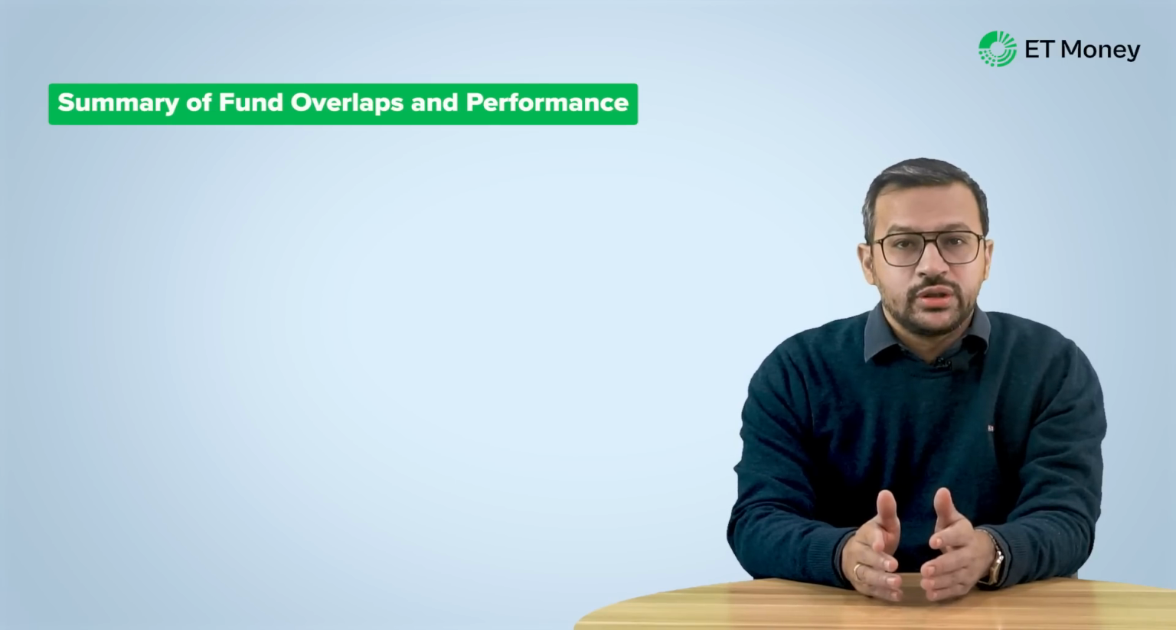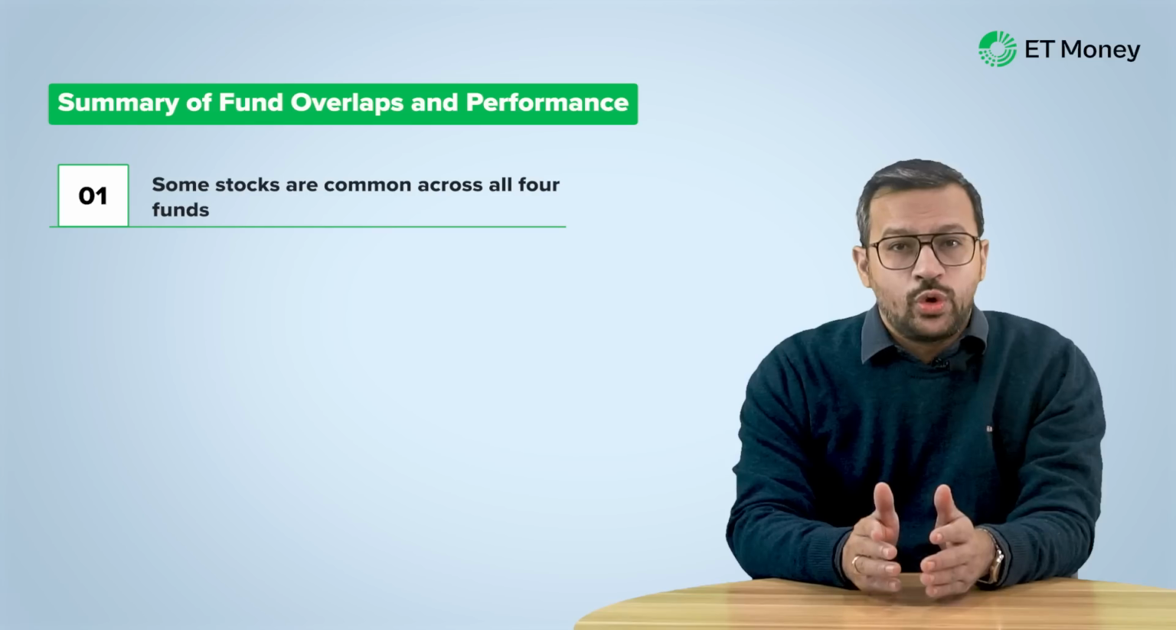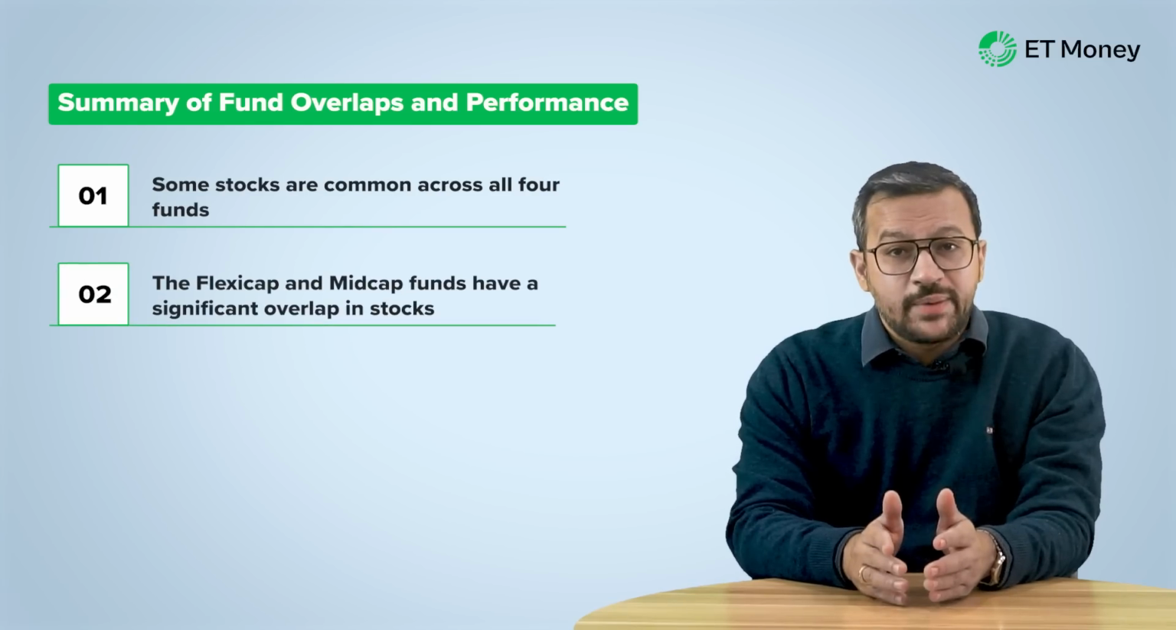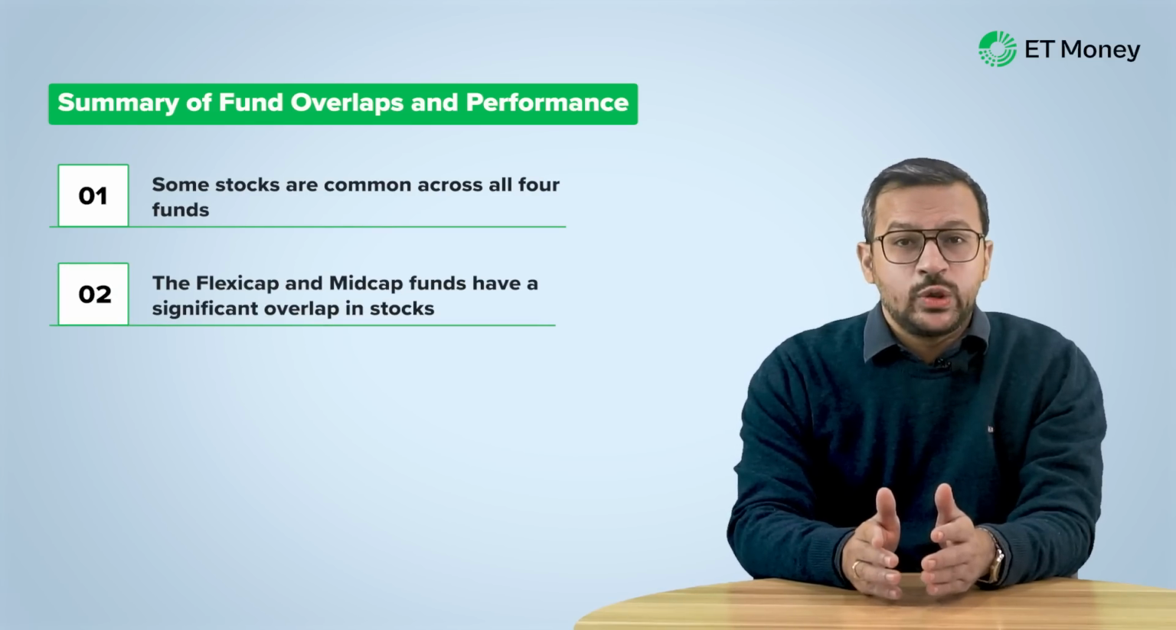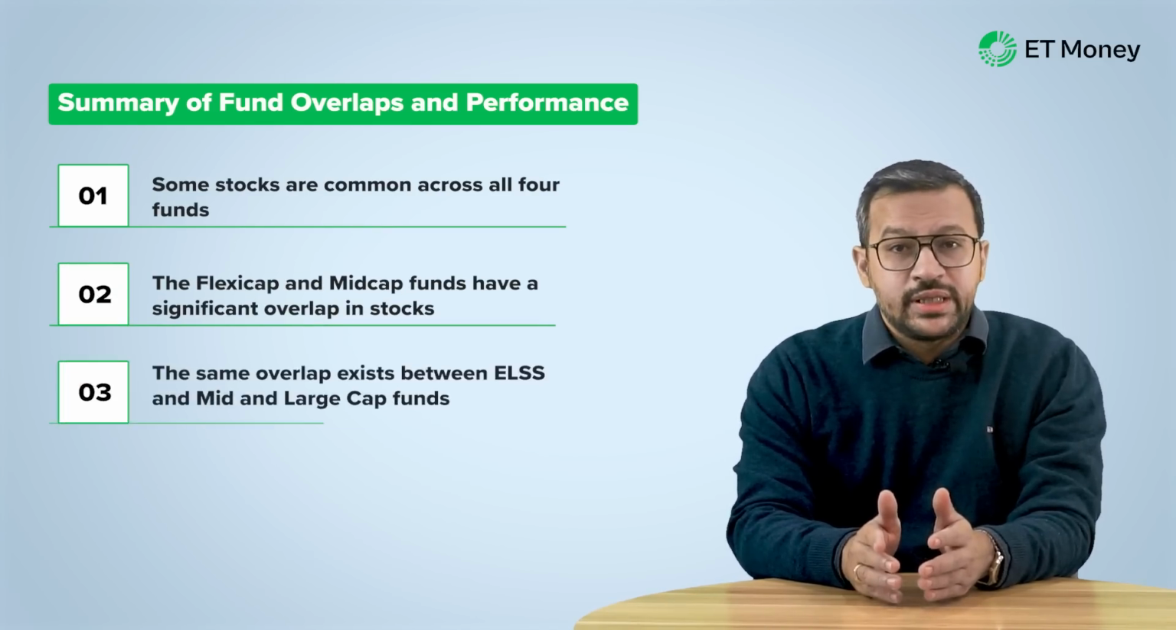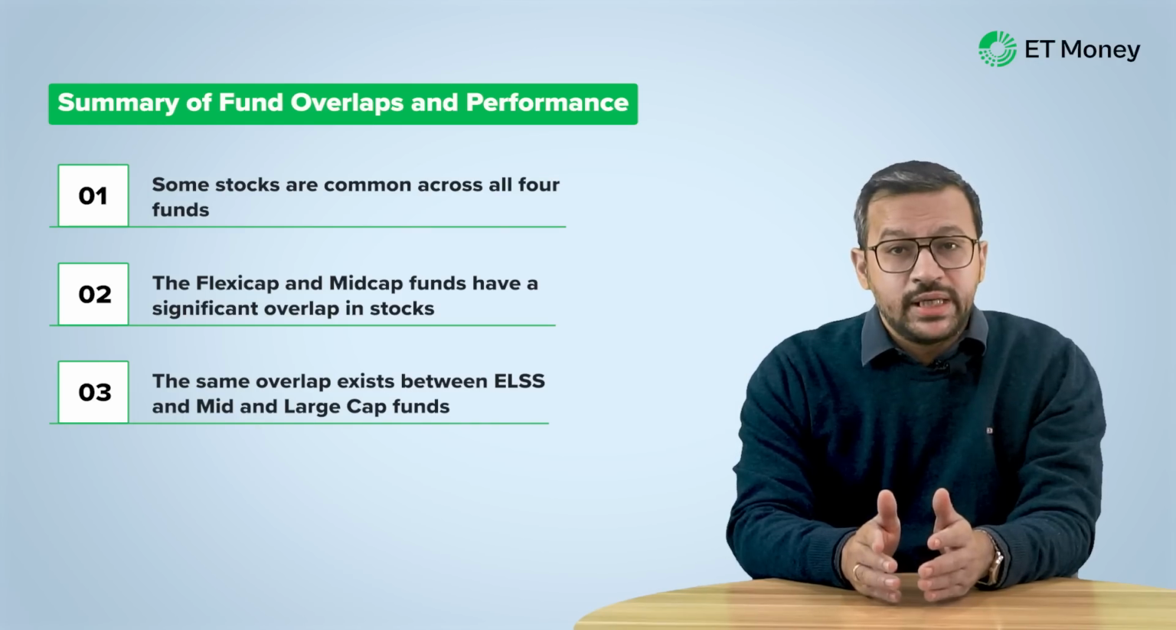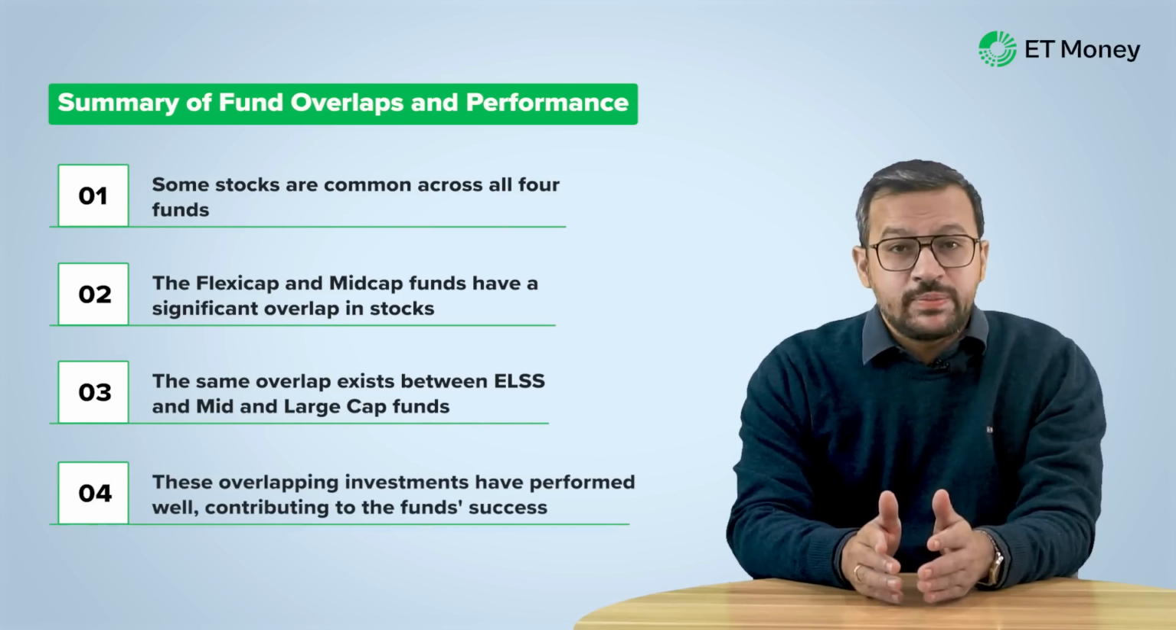Okay, let's sum up what we talked about so far in this section. There are some stocks common to all 4 funds. However, the Flexi Cap and Mid-Cap funds have a significant overlap in stocks. The same is the case with ELSS and Mid and Large Cap funds. These investments have done well and so have the funds. Okay, let's now talk about the third observation.